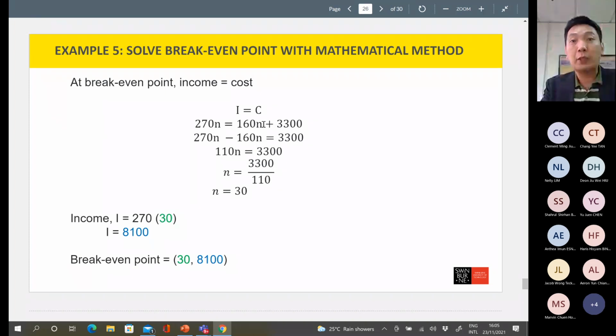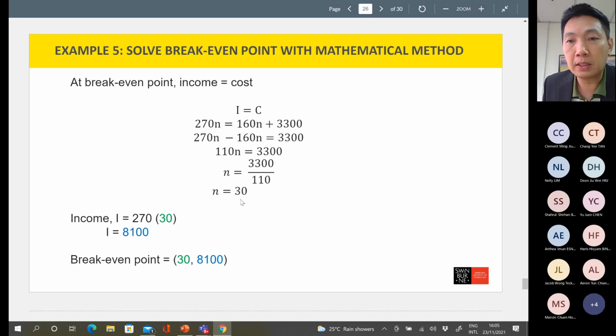So these two n should be combined together. So we have to move 160n to the left hand side, becomes minus. So 270n minus 160n is equal to 110n. Then lastly move 110 to the right so that n can be the subject on the left hand side.